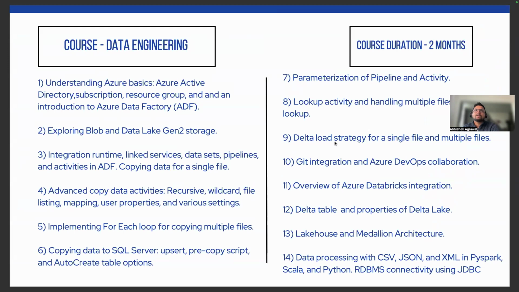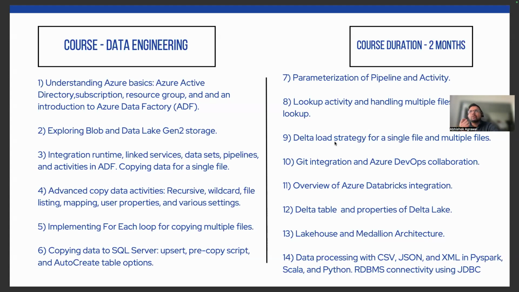We will first cover how to create a subscription, what a resource group is, what Azure Active Directory is, and how to share the subscription and all of that. We will probably cover that today, because to start with Azure we need a subscription. Then we will cover Data Lake Storage and Blob Storage.